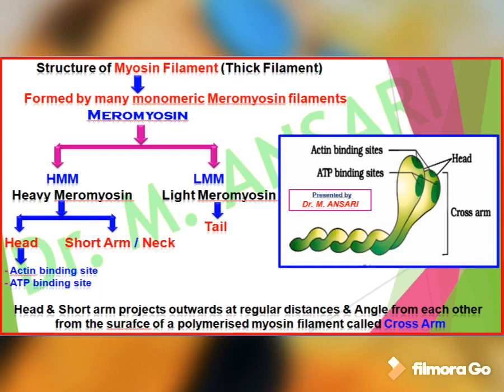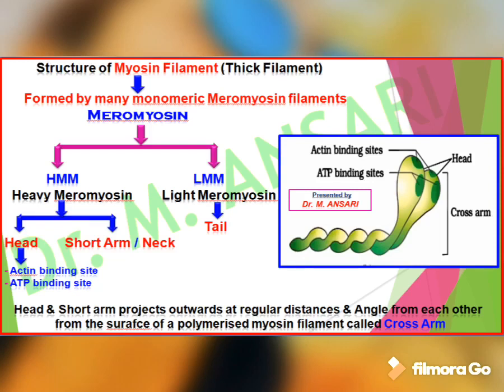HMM or heavy meromyosin consists of a head and short arm. This short arm is also called neck. The head part consists of two binding sites, that is actin binding site and ATPase binding site.